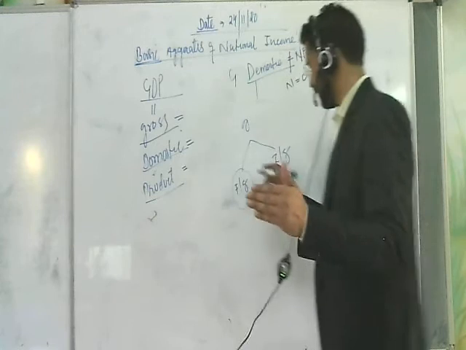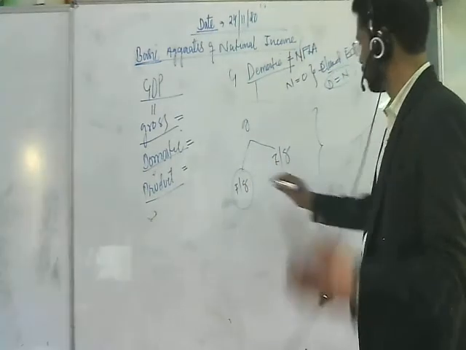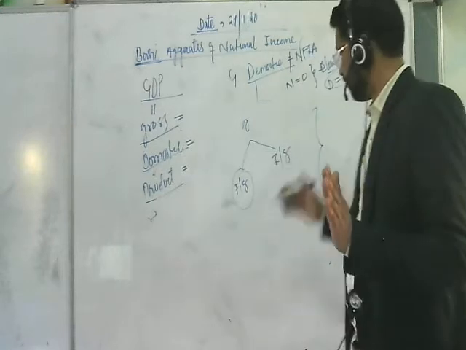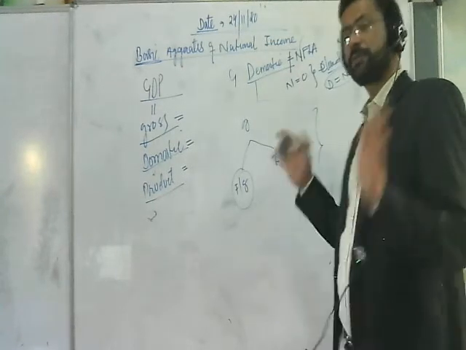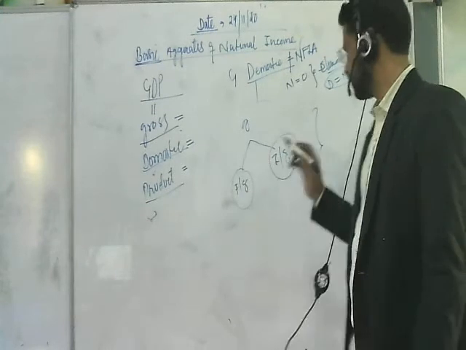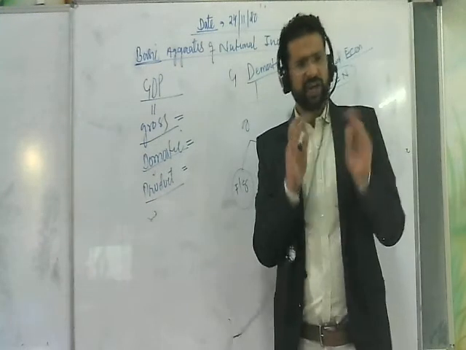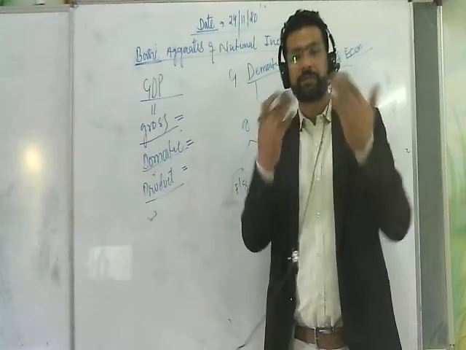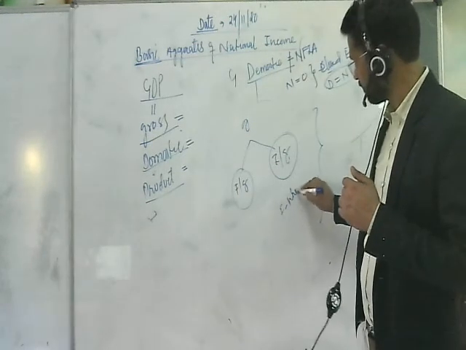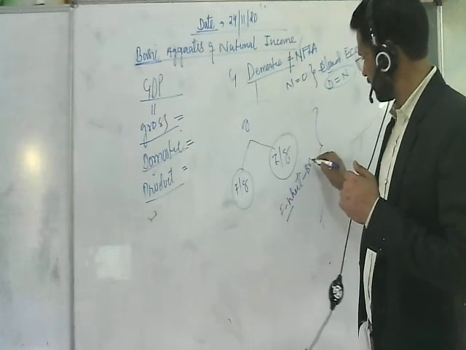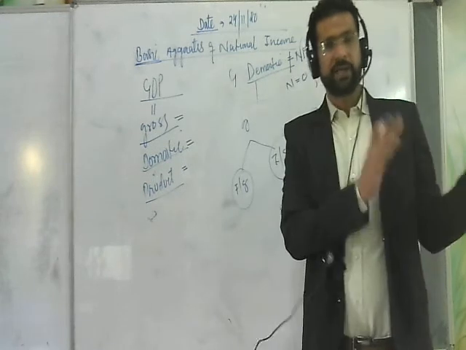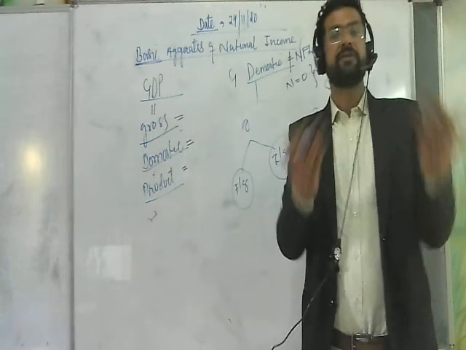Whenever any good comes out of the production boundary, you call that a final good. And whenever any good is inside the production boundary, you call it an intermediate good. Or another way you can say that intermediate goods are those goods which can be used for further production process. For example, I can convert wheat into flour and flour into bread. When the bread comes out, it's going to be a final good. Final goods are those goods which are ready for consumption.